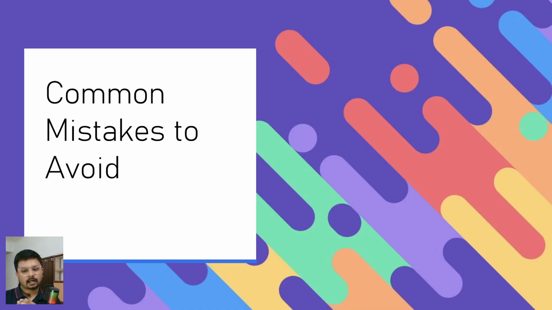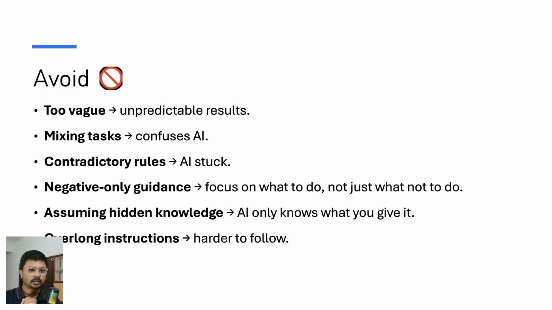Now we know how we can write the instructions, but what are the common mistakes to avoid? These are really important. First is being too vague: unclear instructions lead to unpredictable results. Mixing tasks confuses AI, because if you write a paragraph, AI doesn't know which task to perform first and which later. Instead, break it down into simple tasks in a checklist, which will help AI perform well.